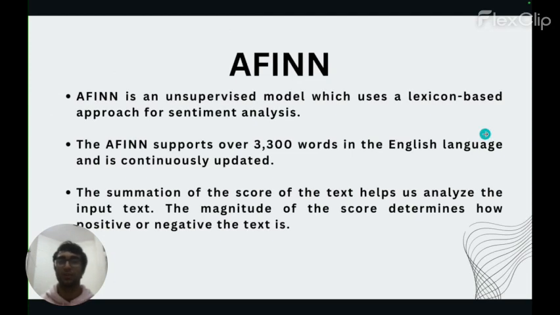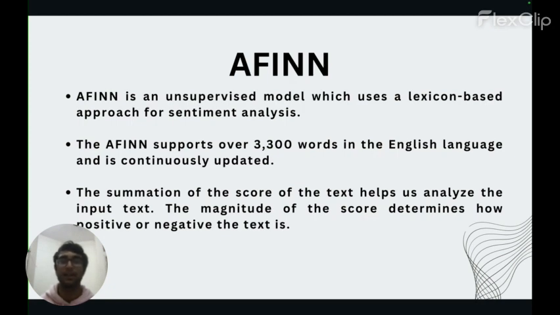So, a quick introduction about the models. The first model was Afinn. Afinn is a lexicon based approach for sentiment analysis. What it means is that it takes a sentence or a text, and breaks it into words. Now, each word has an associated weight with it. In Afinn, the weight of each word is between -5 to +5. Then we find the aggregated sum of the weights for a sentence.